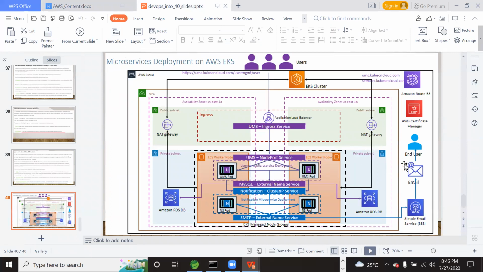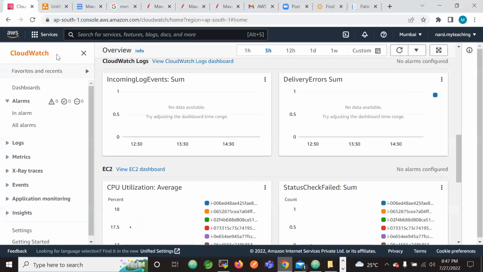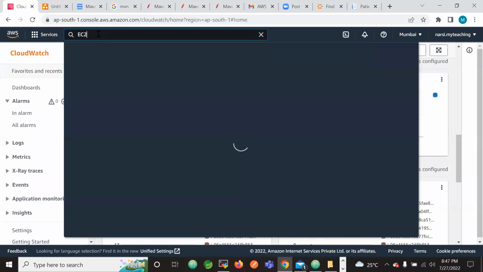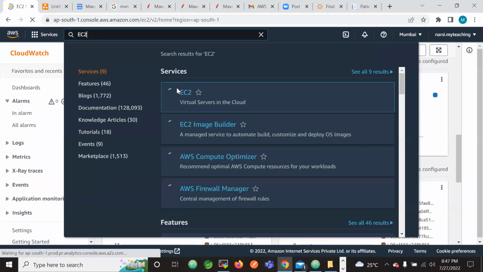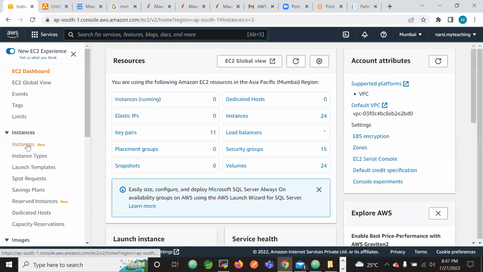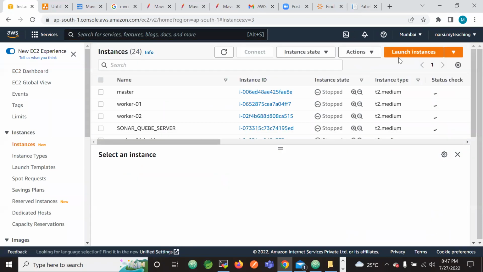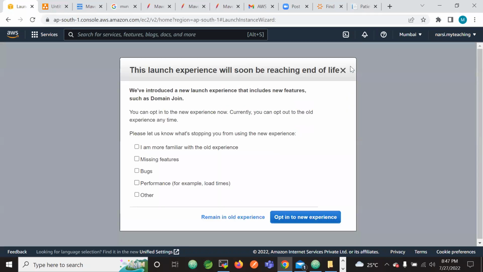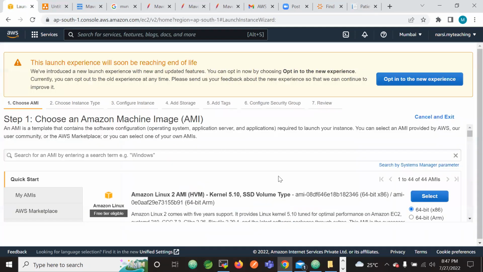If you want 2 more nodes, we need not go to the EC2 dashboard as I showed you, or to the EC2 instances page, and launch an instance manually.